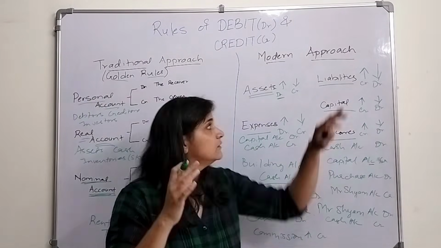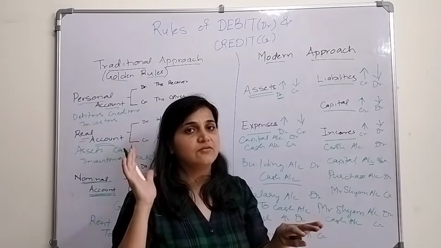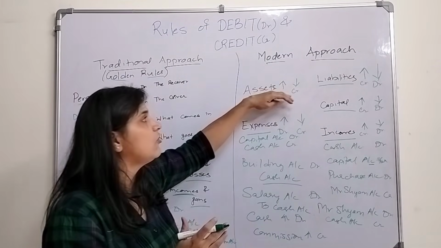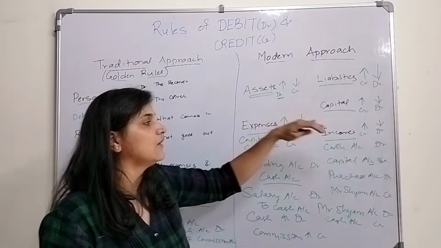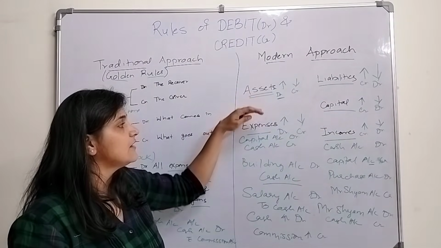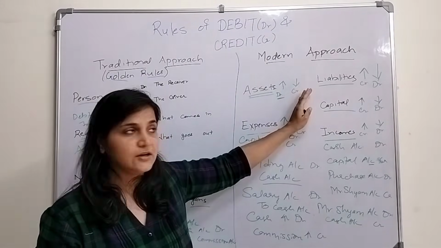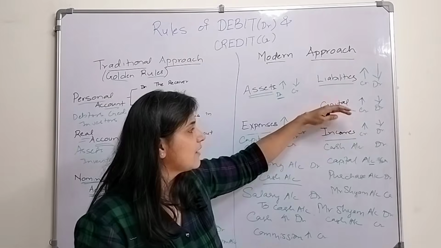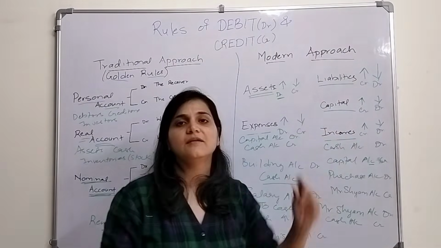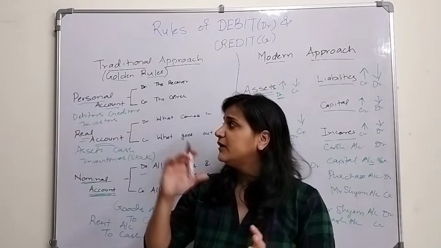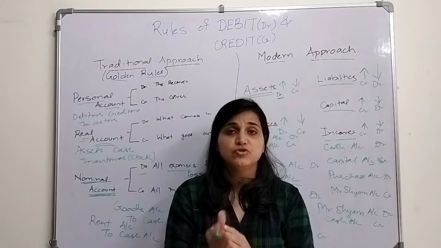Okay, so this is what the modern approach says: whatever transactions happen in your business will fall into the categories of assets, liabilities, capital, expense, or income. The rules of assets and expenses are the same: when it increases, debited; when it decreases, credited. And the rules of liabilities, capital, and income are the same: when it increases, credited; when it decreases, debited. I hope you understood both approaches, the traditional approach as well as the modern approach.